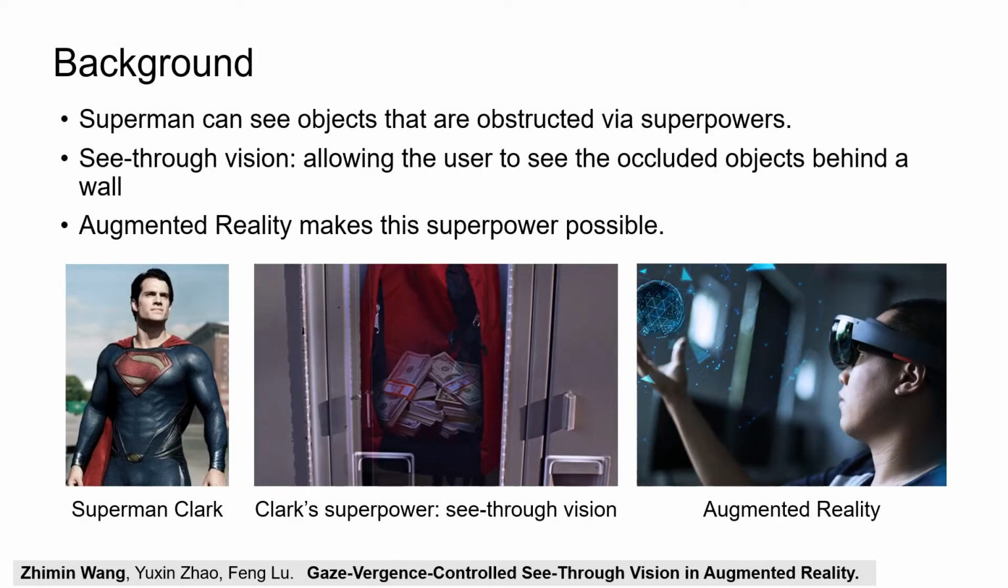My talk will be in 5 parts. Firstly, I will be speaking about the background. Superman has the superpower to see the backpack in the locker. This superpower can be called see-through vision, allowing the user to see the occluded objects behind the wall. AR is able to link the real and virtual worlds, which can make this superpower possible.